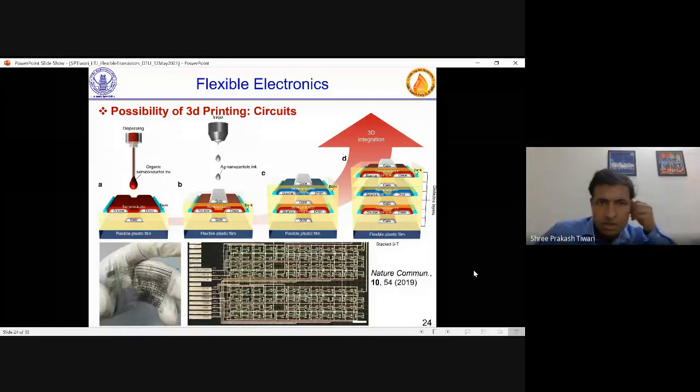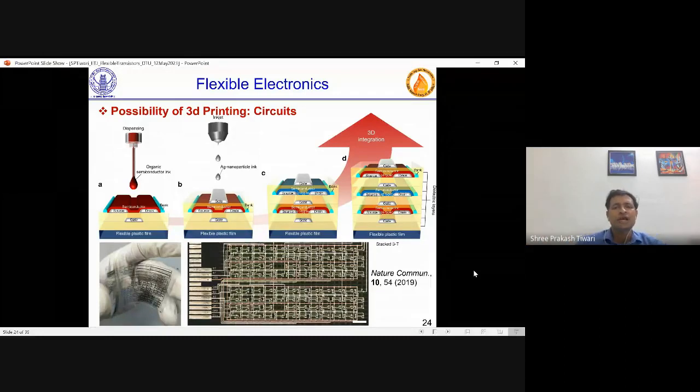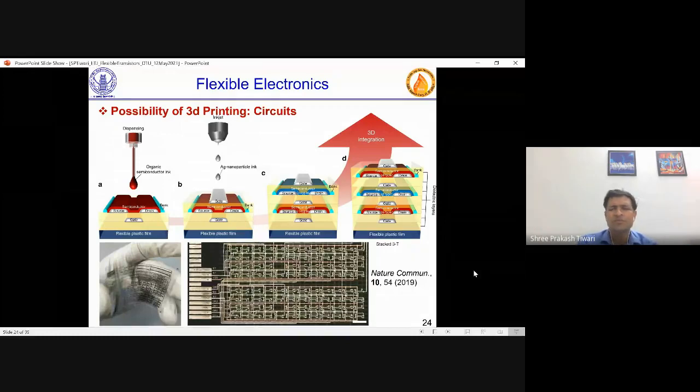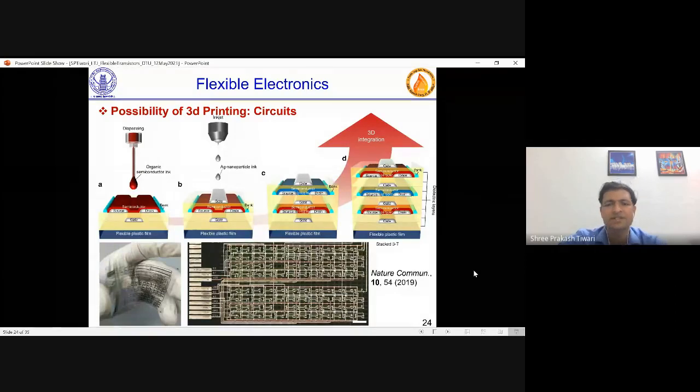So this 3D printing has been evolving as one of the most promising technologies for this Industry 4.0 era, where everything can be made by 3D printing, and it's an additive process. Additive process means wastage of material is not there. Now, in flexible electronics, this has become very suitable, where you can stack these devices and print source, gate, semiconductor, N-type semiconductor, P-type semiconductor. And recently, I think in 2019, there was a paper in Nature Communications where these circuits were demonstrated. So this poses a good, exciting problem for all of us.